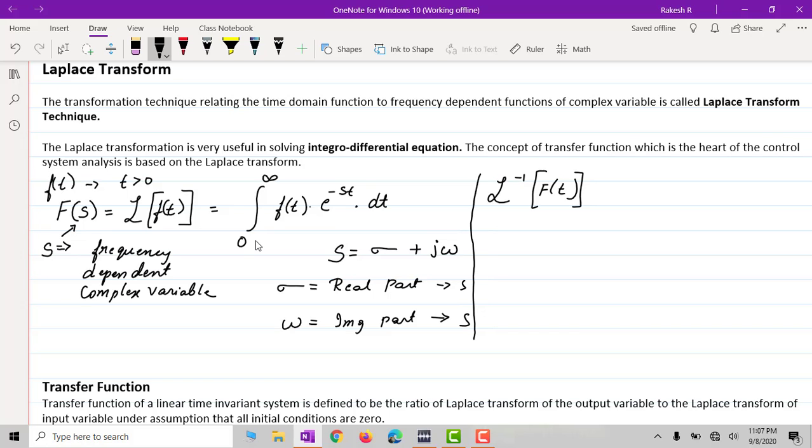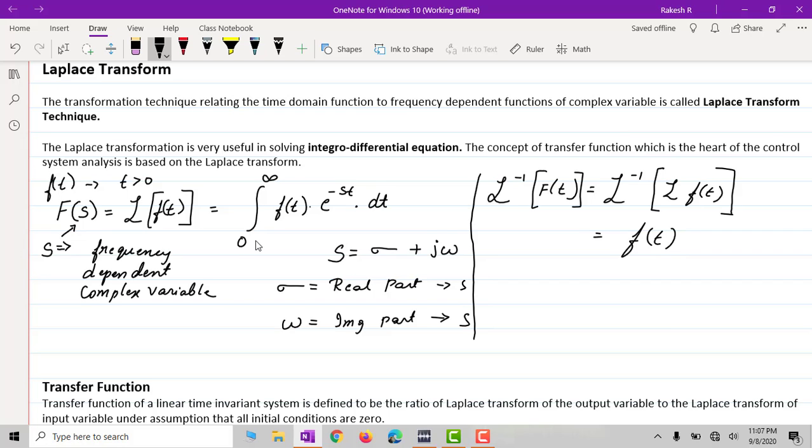So this becomes L inverse of L into f of t. At the end, I'll obtain this in terms of f of t itself. So this is how we obtain it.